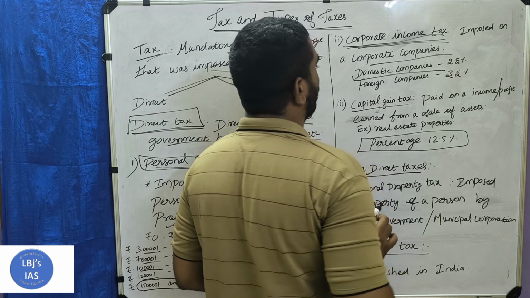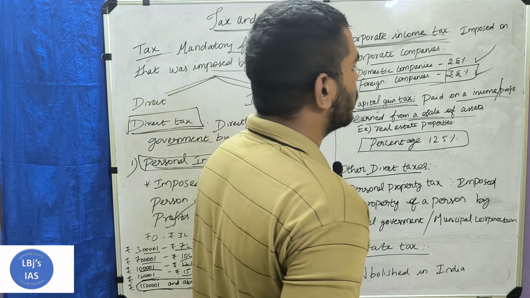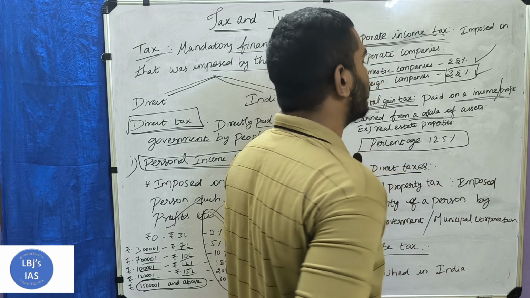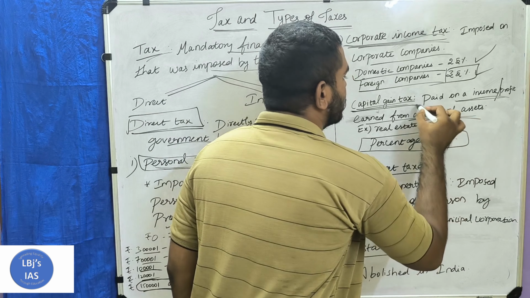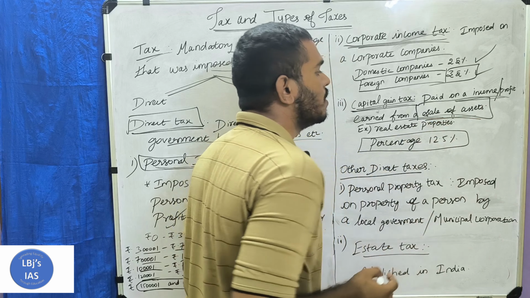The next one is capital gain tax. Capital gain tax is paid on income or profit earned from the sale of assets.